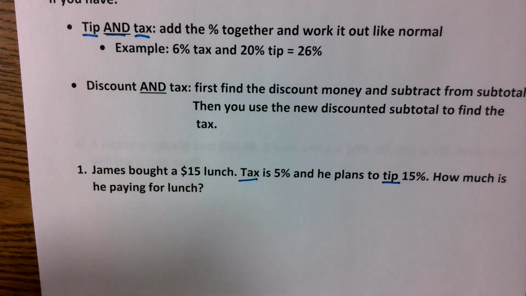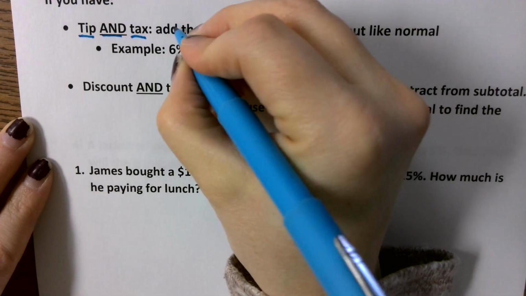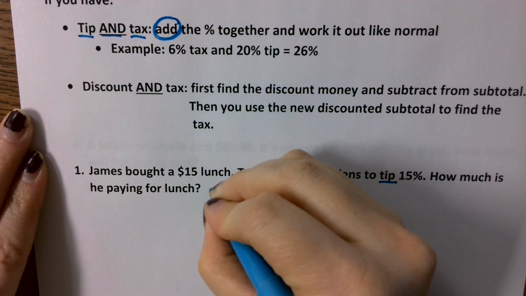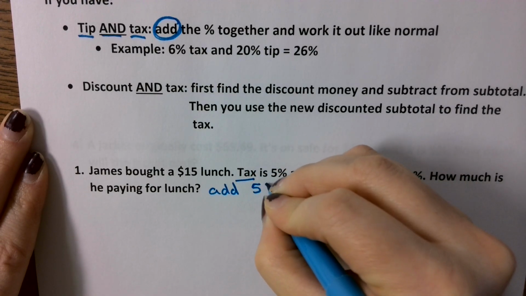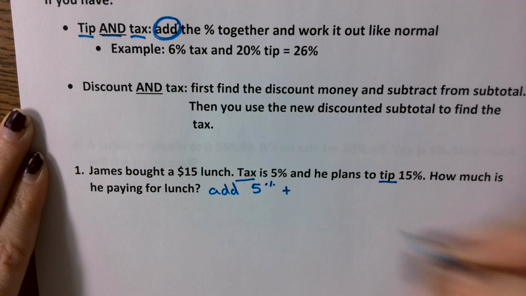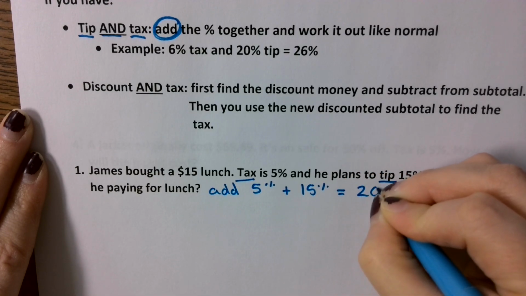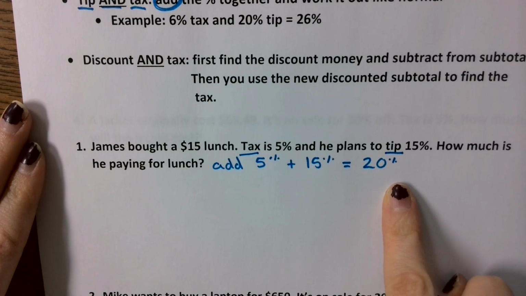So what did I say you have to do if it's tip and tax? You add the percentages together. So the first thing we do is add 5% plus 15%, and that's going to give us 20%. So we are dealing with 20% as our percentage.